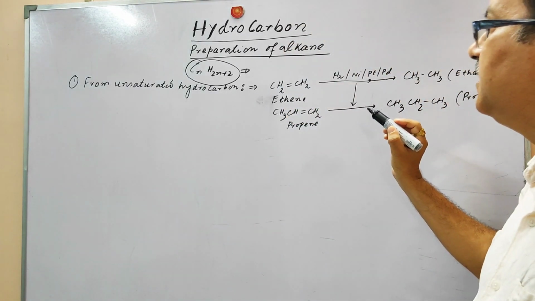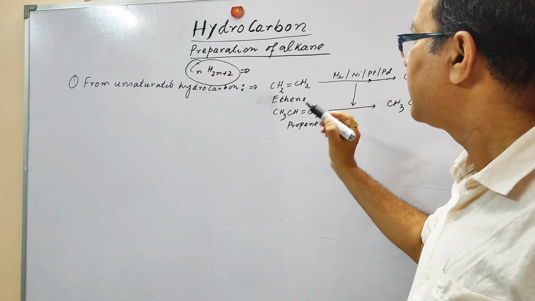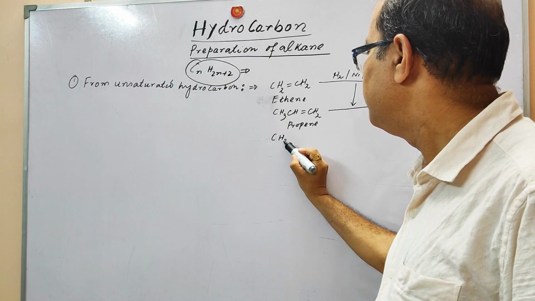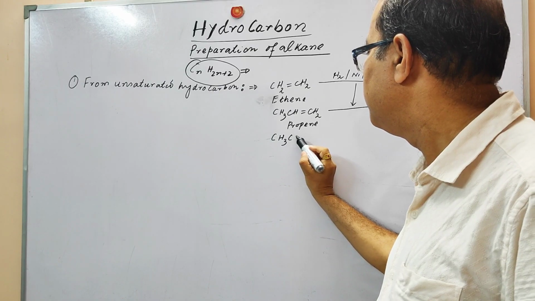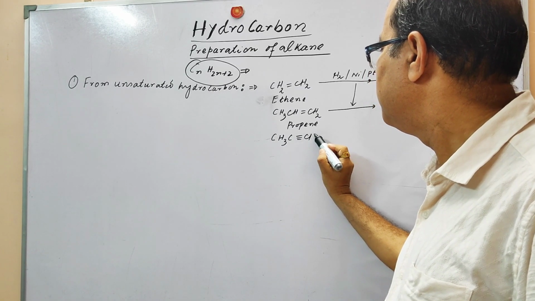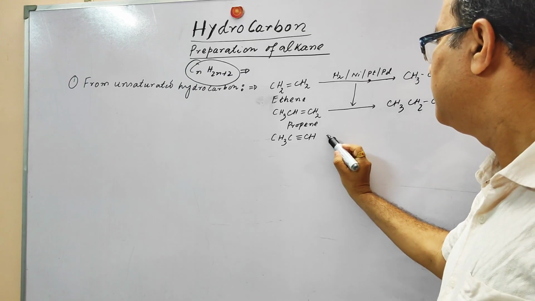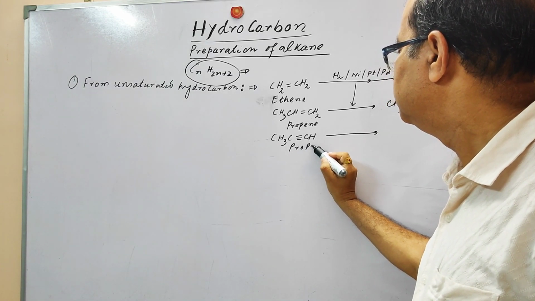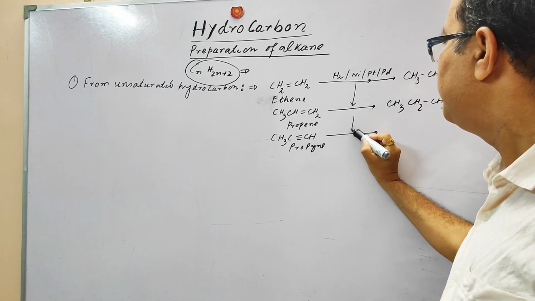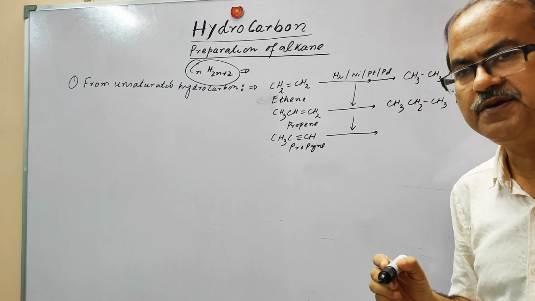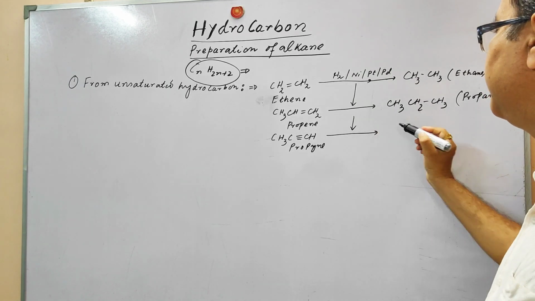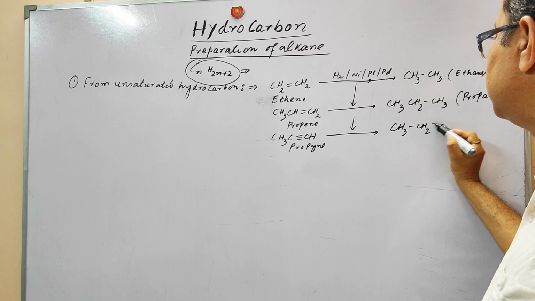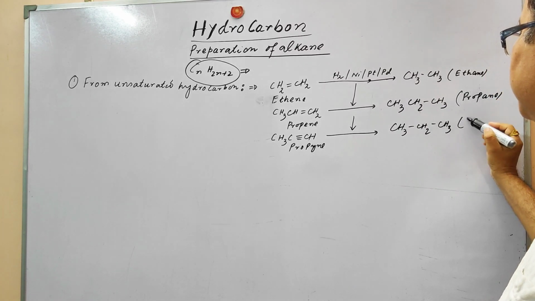From the alkyne, that is propyne, we hydrogenate it in the presence of nickel or platinum, palladium. It is going to produce this propane.